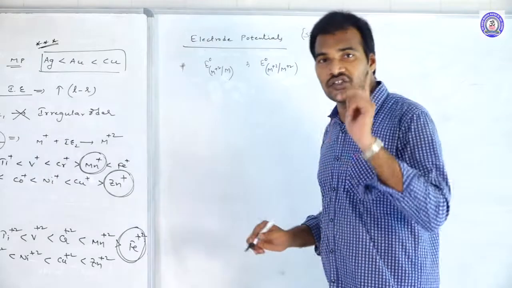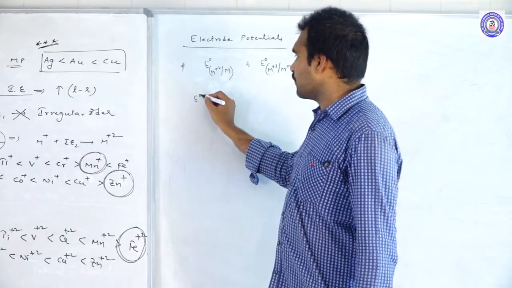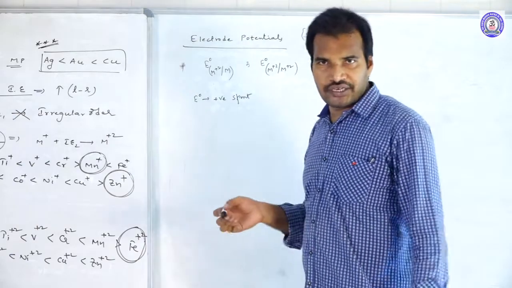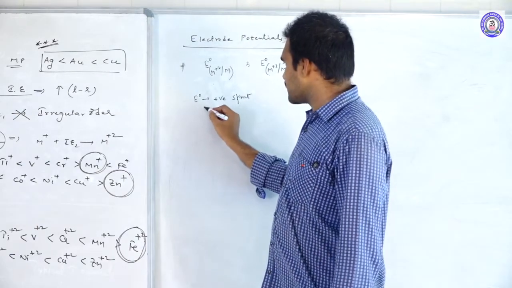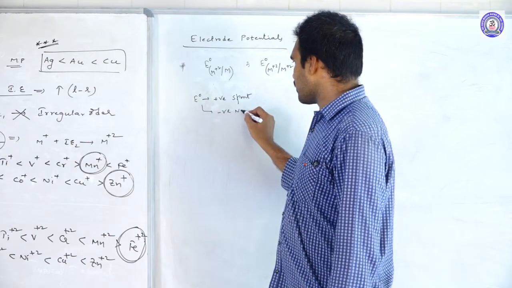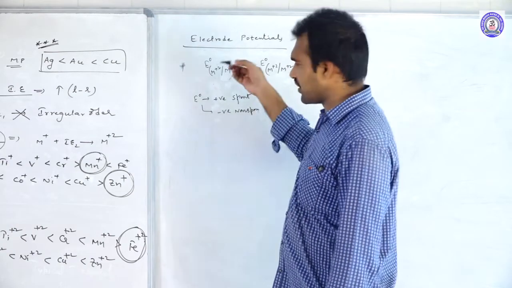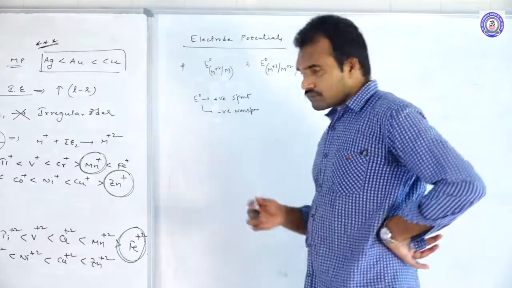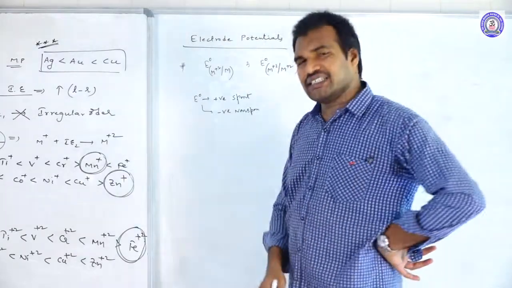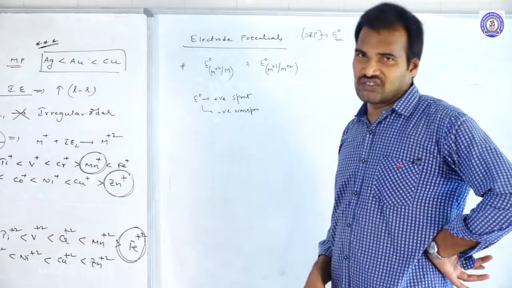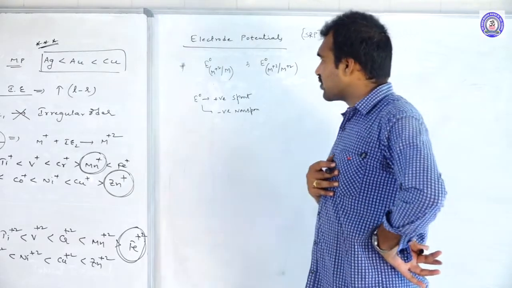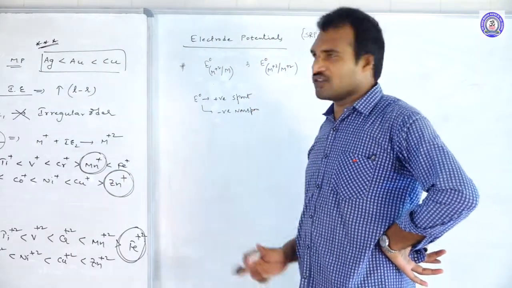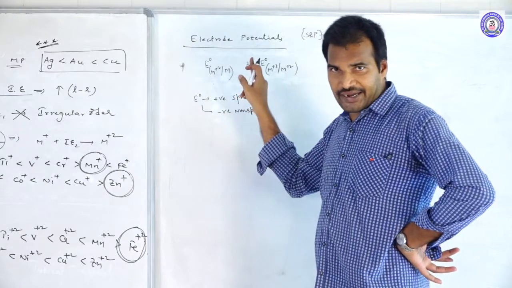If E0 value is positive, that is spontaneous. We know that. If E0 value is negative, that is non-spontaneous. That reduction will not take place. For example, you take all the 3D series of elements. Now I am going to compare the 3D series of elements. In 3D series, almost all elements are having negative SRP values for M plus 2 to M.